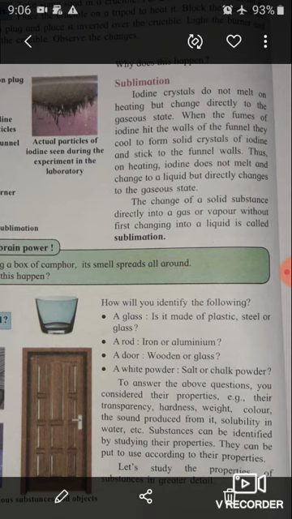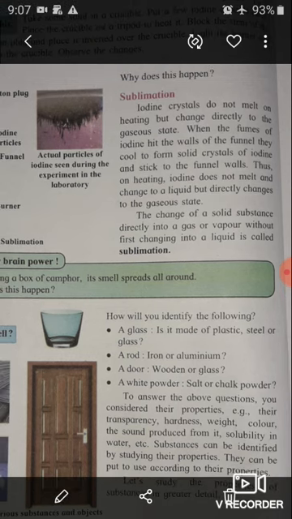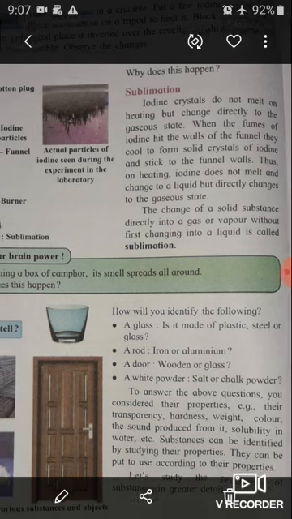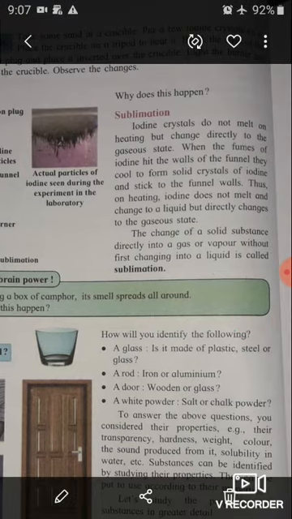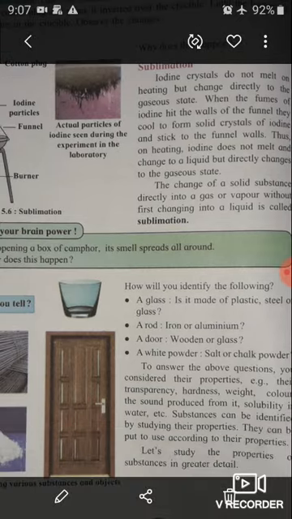But some substances, when we heat them in the solid form, do not become liquid, they transform directly into vapor, that is a gaseous form, and that process is called sublimation. Okay student, iodine crystals are an example of sublimation.